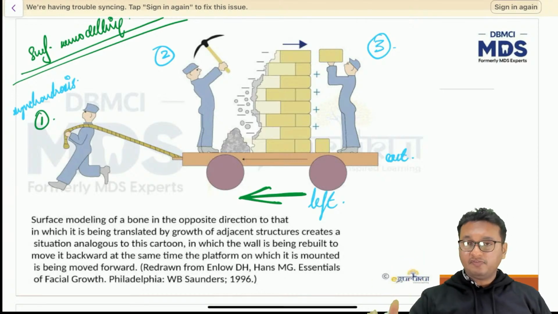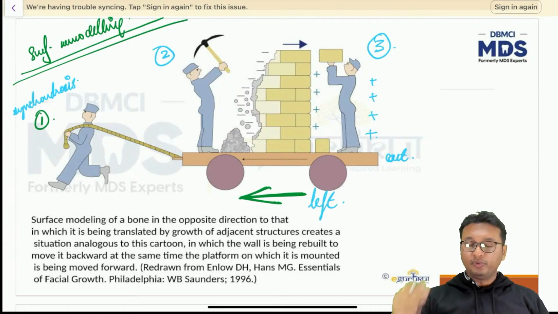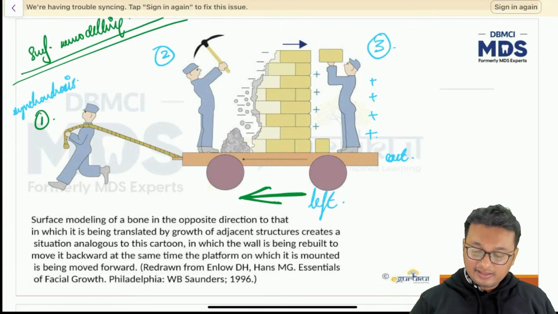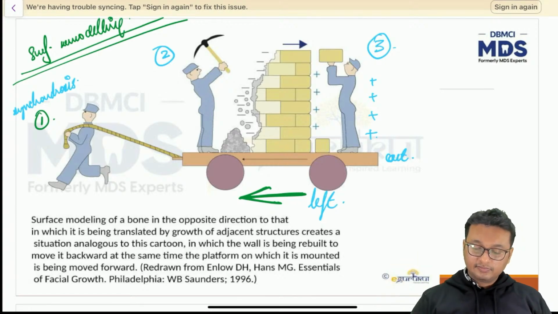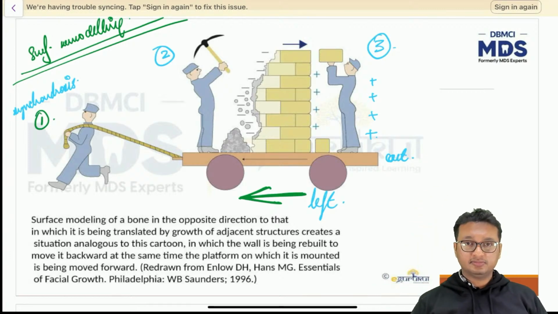Now the posterior surface of the maxilla is undergoing bone deposition, where the third worker is putting bricks along the wall on the posterior surface. Whereas the anterior surface of the maxilla, that is worker number 2, is removing part of the bricks.